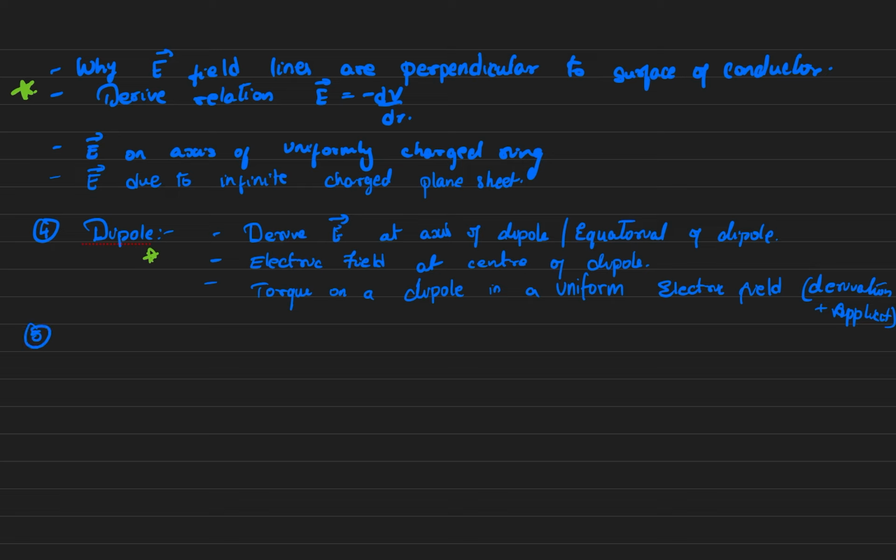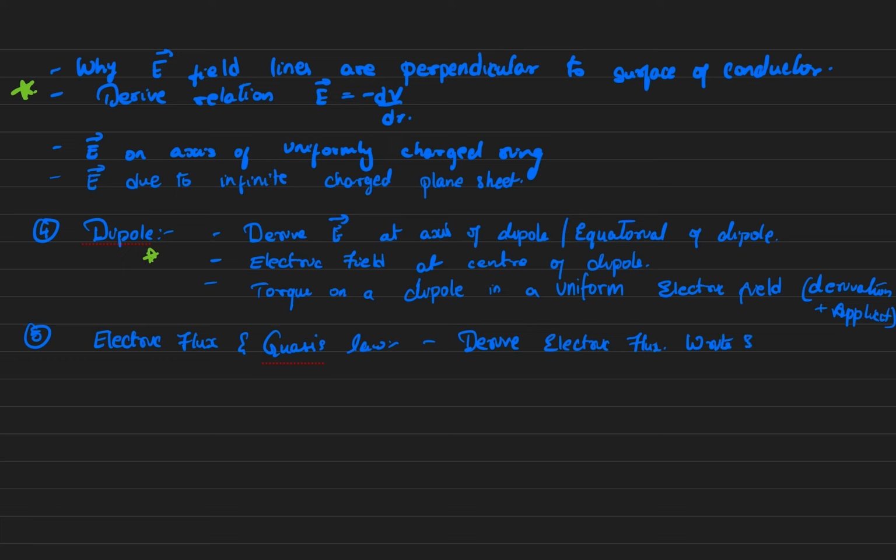And next, let's talk about the fifth one, electric flux and Gauss law. This is very important again. Derive electric flux.